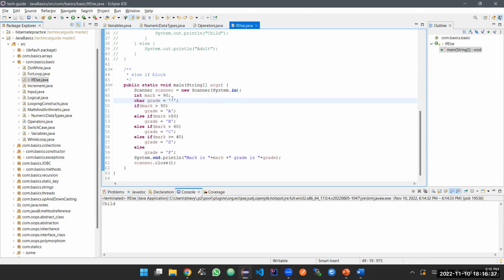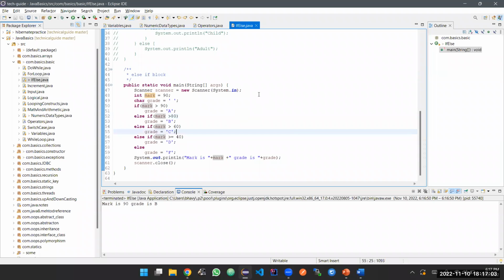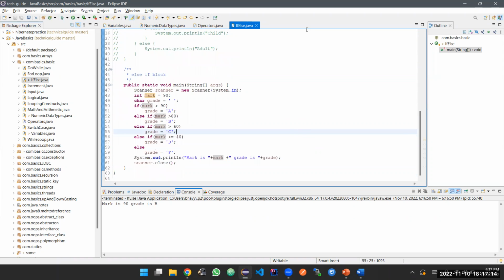Whatever marks I give here, I'm just going to compare it with the condition. If this condition is passing, print this. Else if, print this. Else if, print this. So this is a simple if else if statement. This is quite simple, that's why I just ran over it. Any doubts still here? I'm going to push this to our GitHub account and share the link also so that you can access it there.